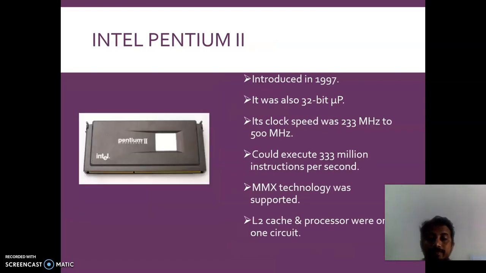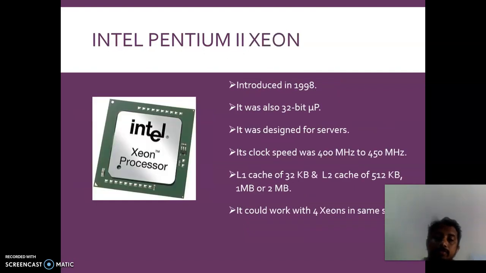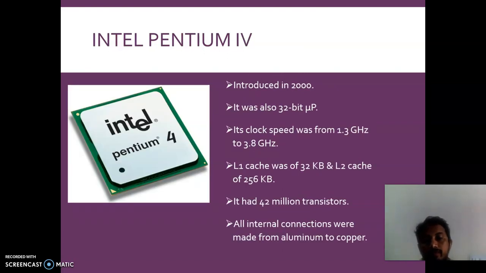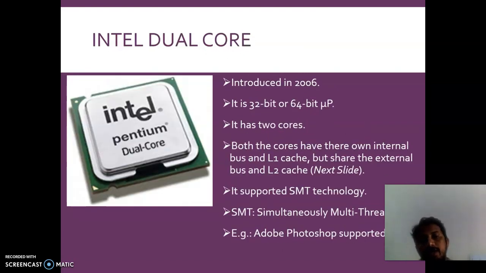Then followed the Intel Pentium 2, Xeon, Pentium 3, Pentium 4. Like this, Intel Core 2 Duo means it has two cores. It is a 32-bit or 64-bit processor, and this was introduced in 2006.